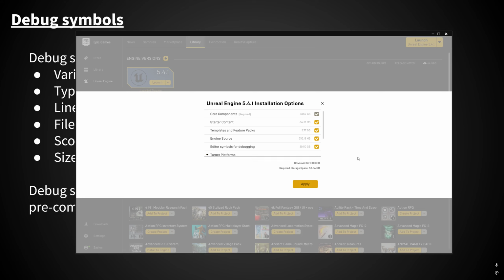It is definitely kind of frustrating sometimes. I've seen people mention this before on Discord and stuff, to have so much space be taken up by these debug symbols. But because they give you so much flexibility and ability to troubleshoot and debug your code, I think the trade-off is always well worth it.